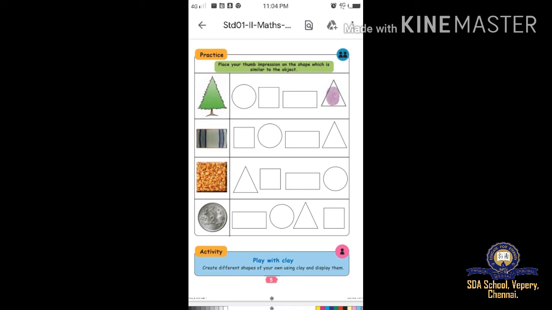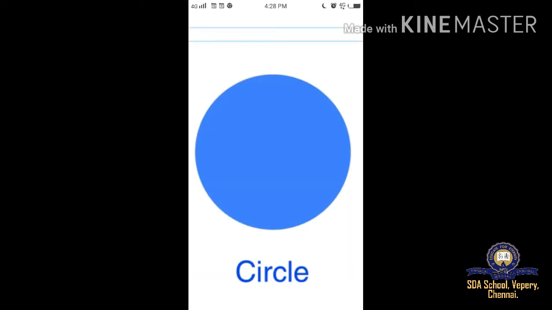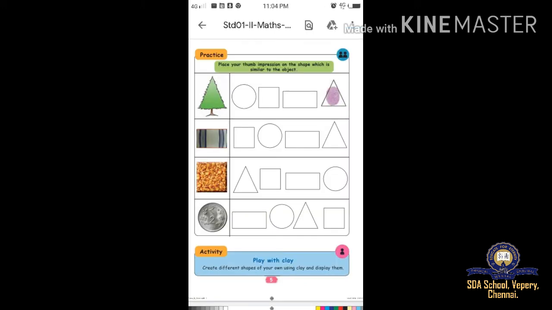That is a square shape. The second answer is the square, so you have to do it with thumb printing. The last one, coin, thumb impression, you have to do it. The second one, circle, thumb impression. Do it, okay?